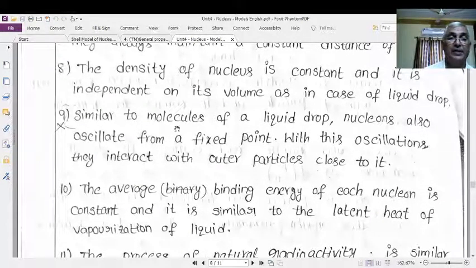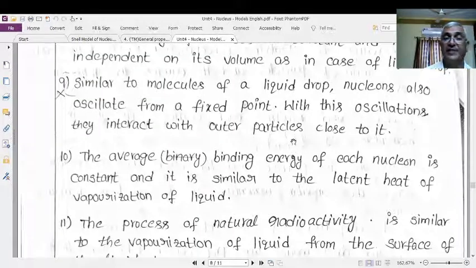Right. Similar to the molecules of the liquid drop, nucleons also oscillate about fixed points. Very important thing: in a liquid drop, molecules oscillate slightly about a fixed point. Similarly, the nucleons also oscillate. With these oscillations, they interact with the other particles close to them.